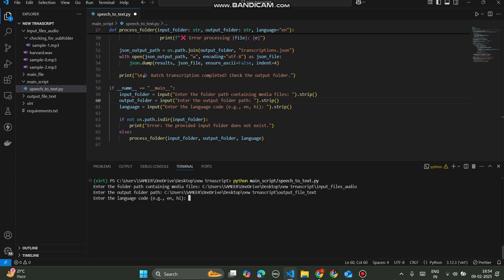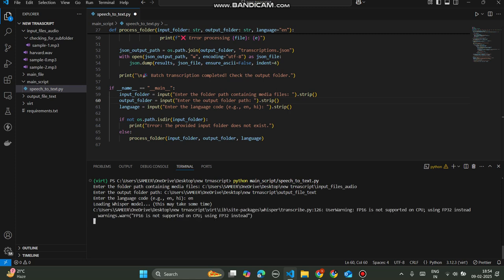It's asking which language code you have used in your speech or audio files. These files are all in English, but we can also transcribe them in Hindi. It is scalable up to more than 5 to 6 languages. For now the requirement is English, but I have also included Hindi. So I'm writing English, as these files are English. Now we are using the Whisper model, basically an OpenAI model, which transcribes our audio files into text or JSON format.